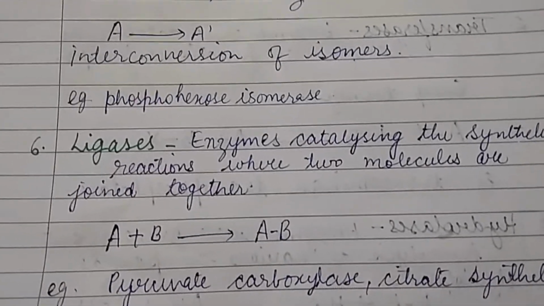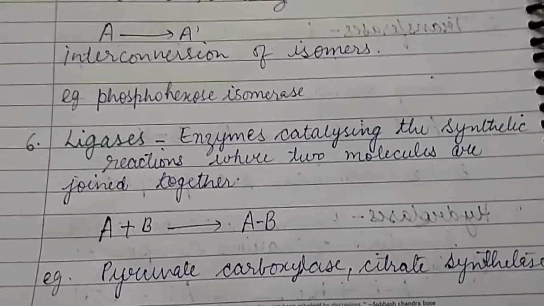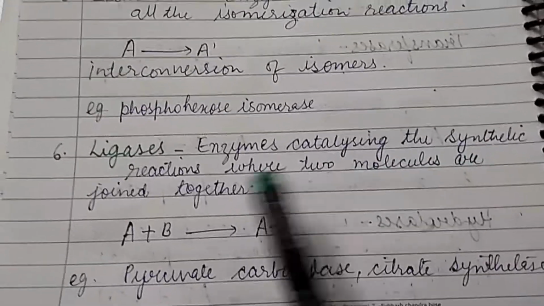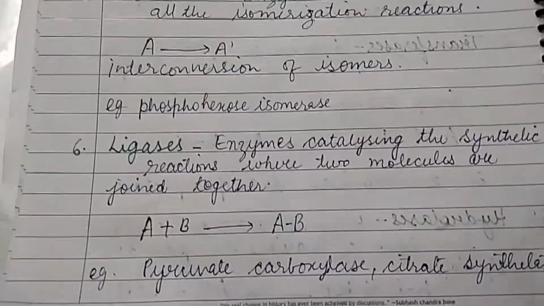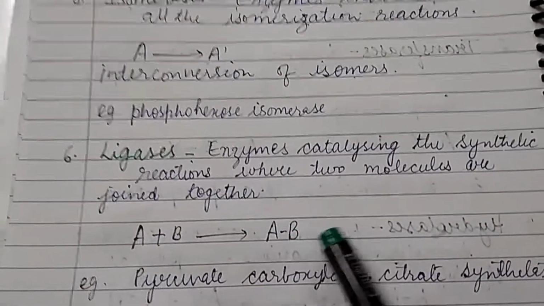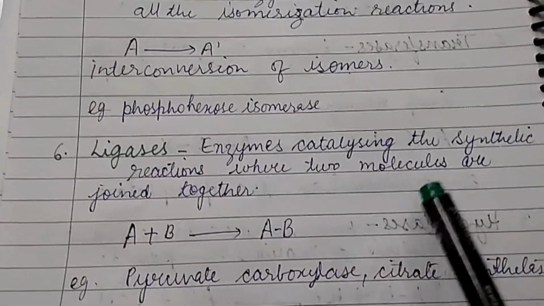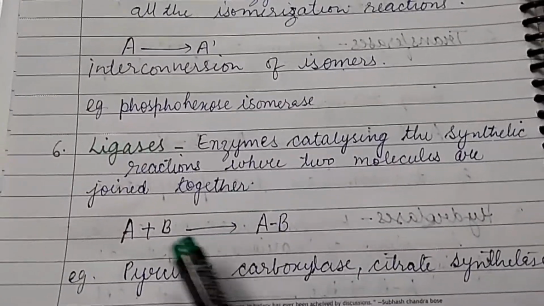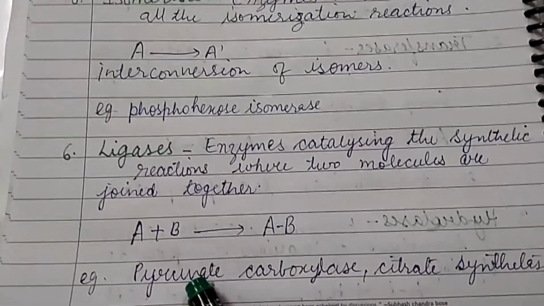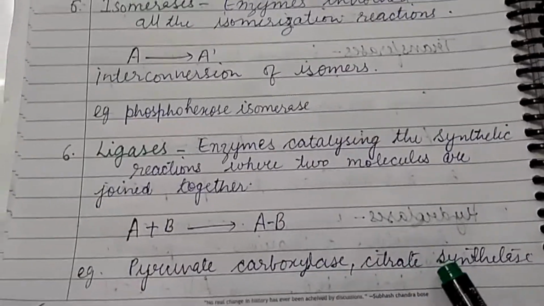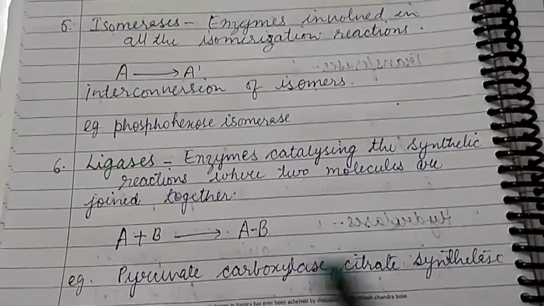And the last class is ligases. As the name suggests, "ligate" means to join or to bind. These enzymes catalyze synthetic reactions where two molecules are joined together. Synthetic means there is synthesis taking place, so two molecules join together: A plus B react to form AB. Examples are pyruvate carboxylase and citrate synthetase.